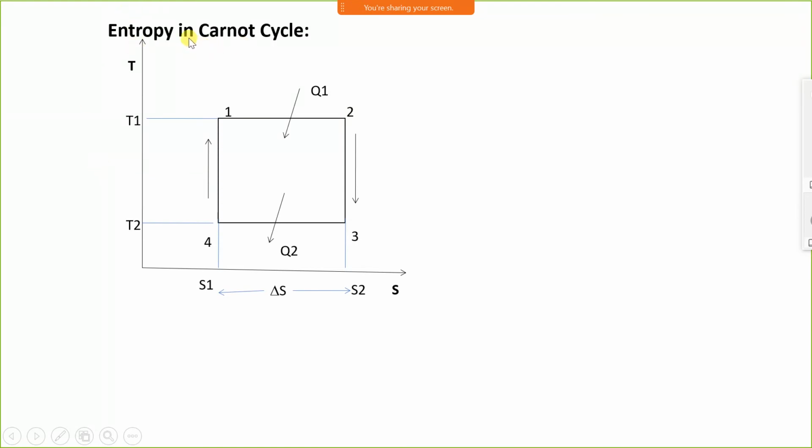Consider this Carnot cycle. We will see entropy in the Carnot cycle on the TS diagram. The Carnot cycle is a highly ideal cycle. There is no practical application of the Carnot cycle, but whenever we need to compare the performance of any cycle, we make use of the Carnot cycle, because we consider the Carnot cycle highly ideal and its efficiency is the highest